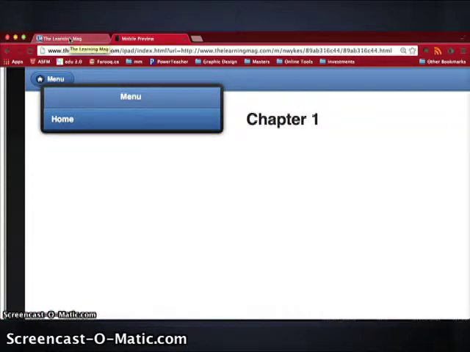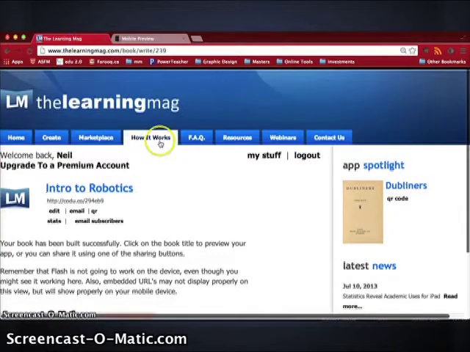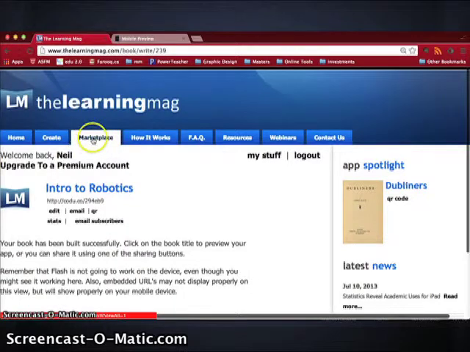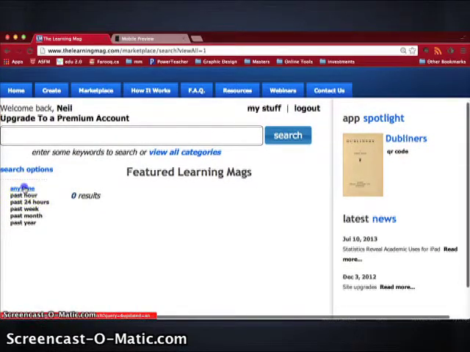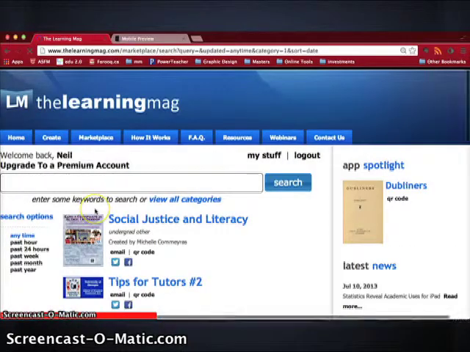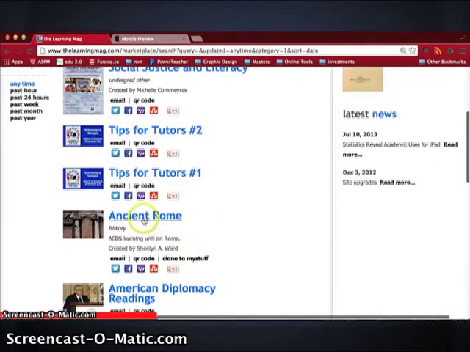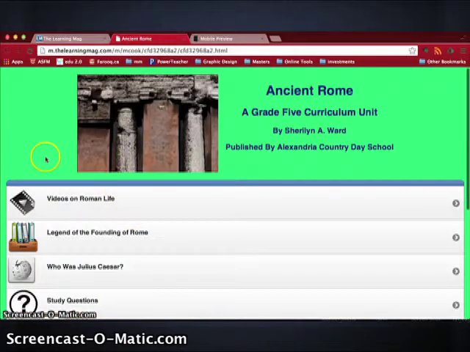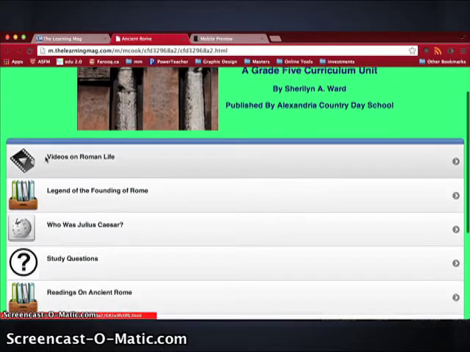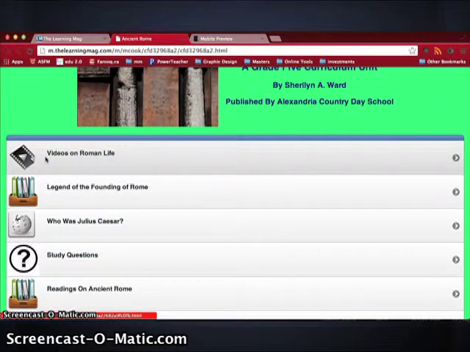If we go back to the Learning Mag and we click on Marketplace at the top, there's a list of already published ebooks that people have volunteered. So if we go to Ancient Rome, for example, and it loads up in our browser, we can see that this is an example of a finished book. Our first tab here takes us to some videos that were populated in it.